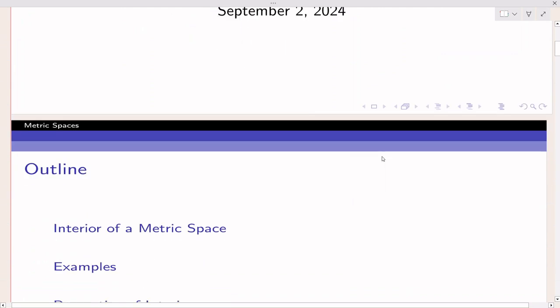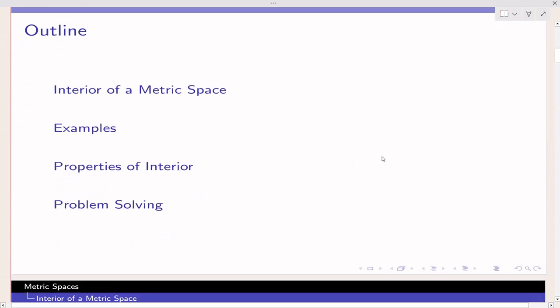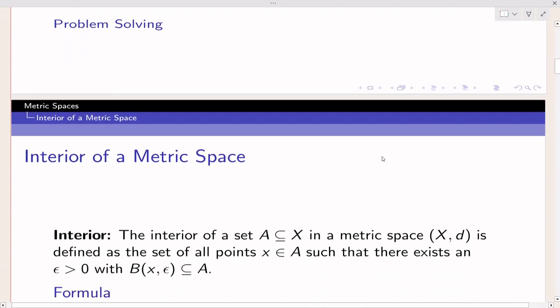So let me just explain the outline of the lecture. First of all, I will tell you what is the interior of a set in a metric space. Then we'll see some examples to understand the idea. Then we will see the properties of interior of a set and we'll go through problem solving. So let's start with the definition of interior.